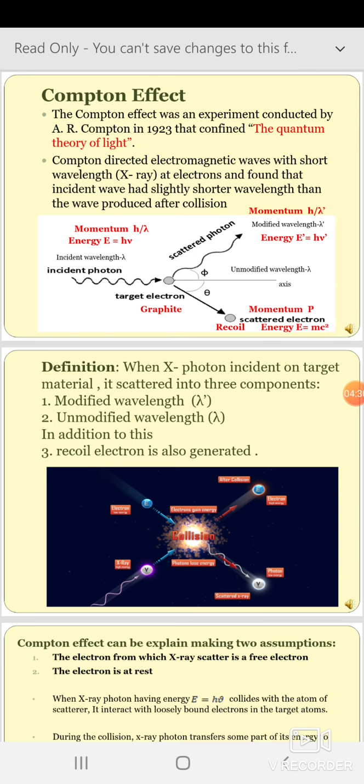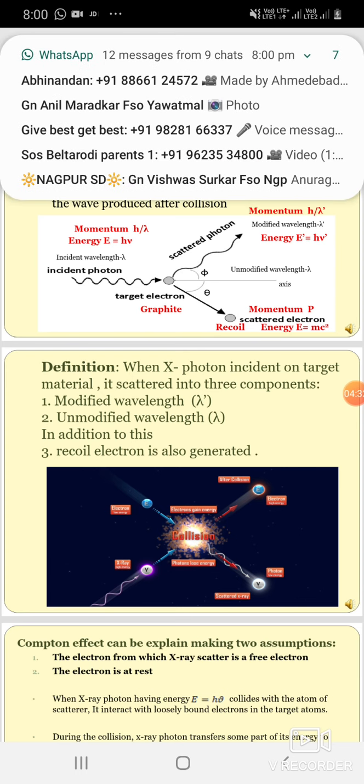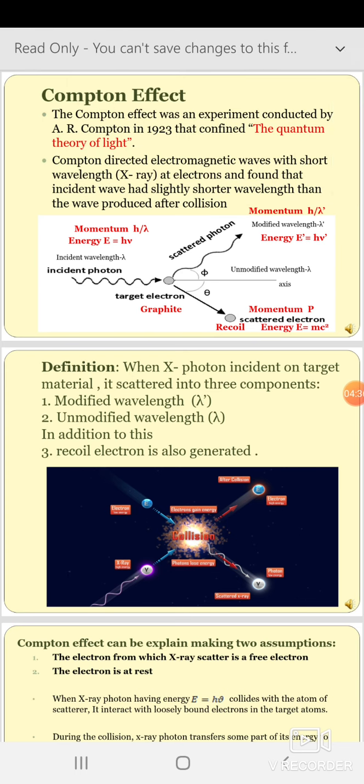Now see this diagram. At the center I mentioned the target electron, and that target electron is of graphite material. Now there is a big question: why do we use graphite material only, why not other? Graphite is an electron-rich source, and not only that, it consists of lots of loosely bound electrons, that is, free electrons, and that is more useful to study the Compton effect.